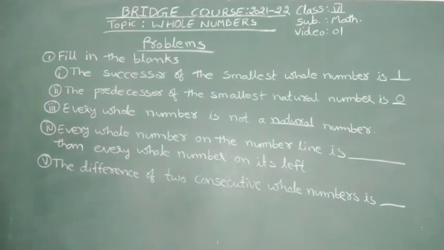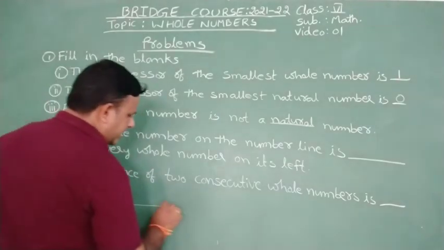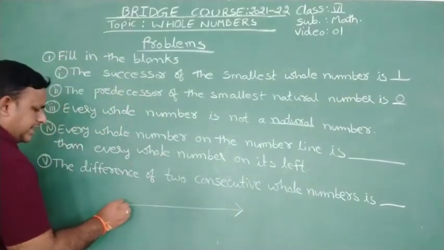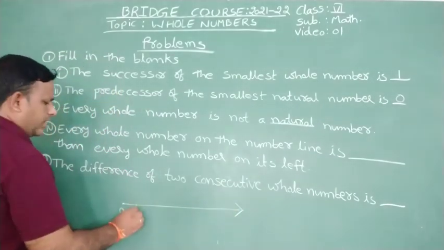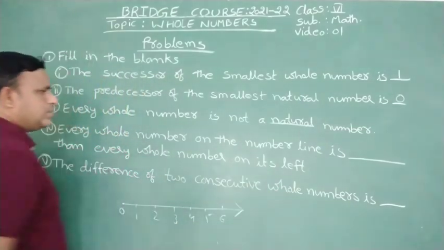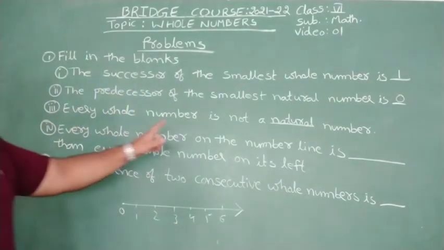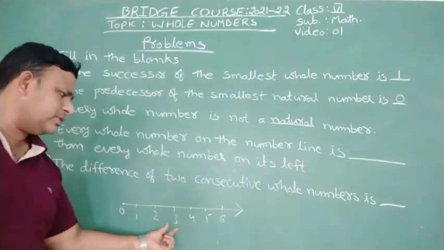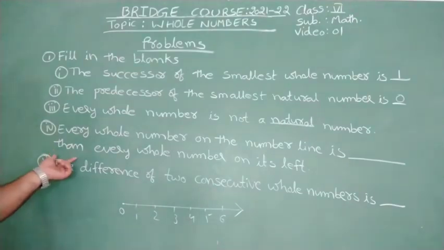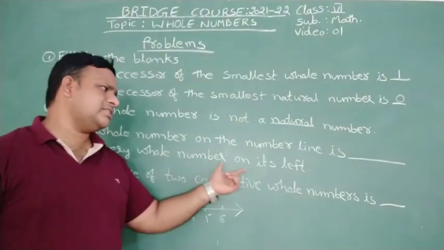Every whole number on the number line is dash than every whole number on its left. For example, the number line is like this. Whole numbers number line will be like this. Here it starts 0, 1, 2, 3, 4, 5, 6 and so on. For example, 3 I am taking. 3 is dash than every whole number on its left.